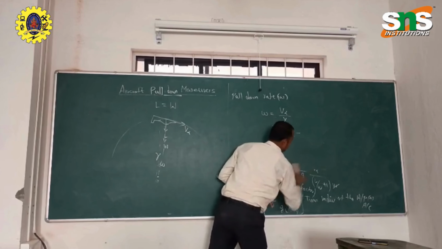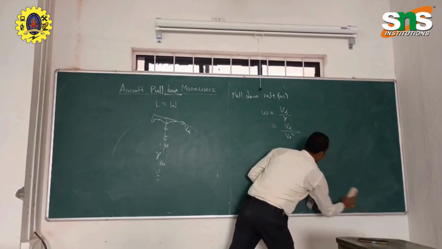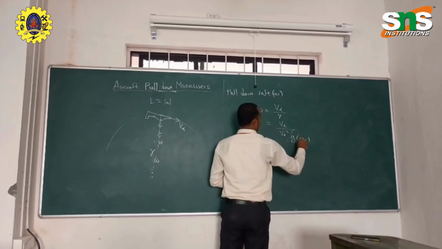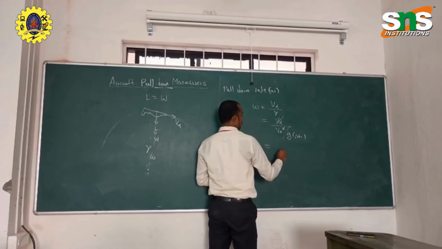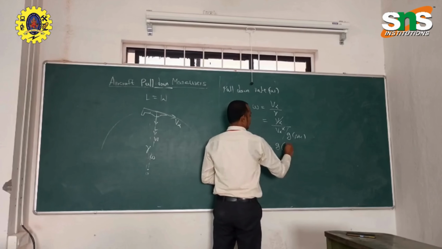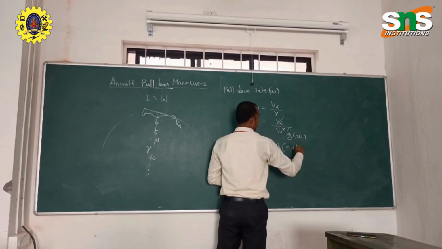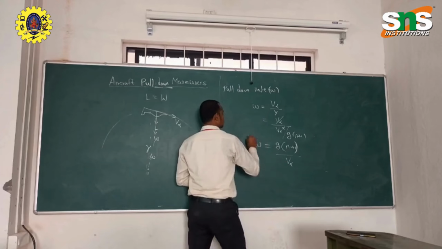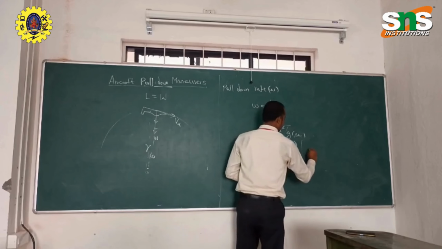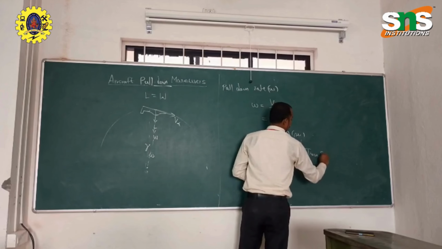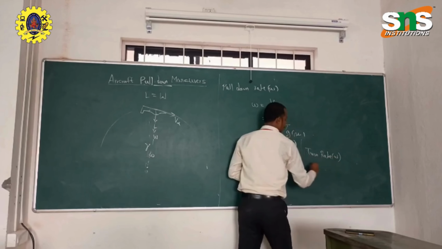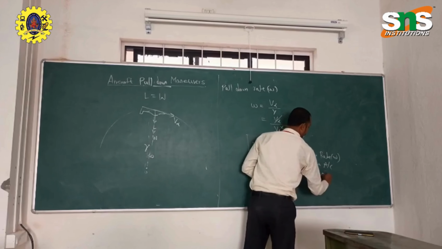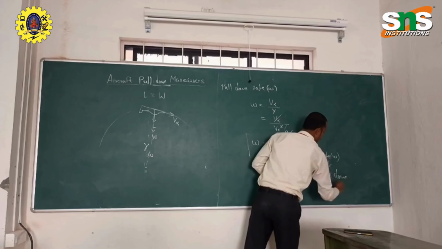V infinity by R will be V infinity divided by V infinity square over g times n plus 1. I will erase this. So you can cancel V by V square. So we are getting g, gravity, into load factor n plus 1, whole divided by V infinity. That is the turn radius. This is the turn rate, the turn rate omega of the aircraft during the pull down condition.